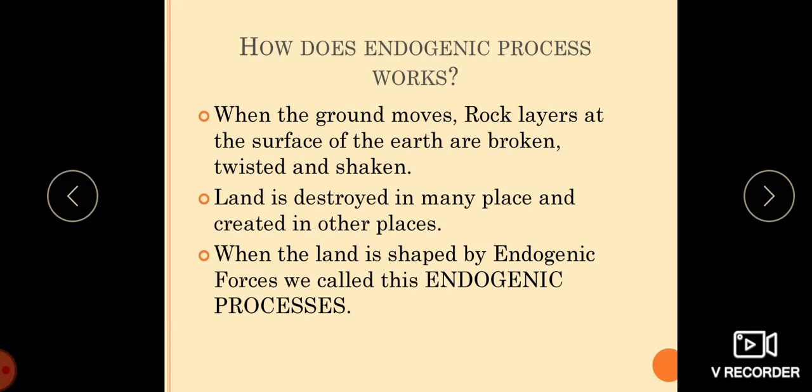So, how does the endogenic process work? When the ground moves, children, the rock layers at the surface of the earth are broken, twisted and shaken. So, land is destroyed in many places and created in other places. When the land is shaped by the endogenic forces, then we call that the endogenic process.